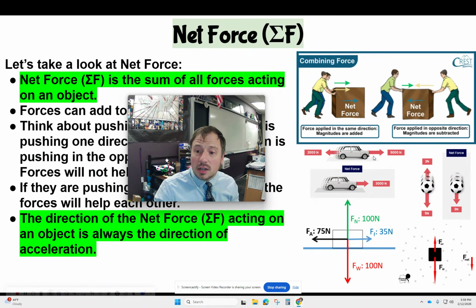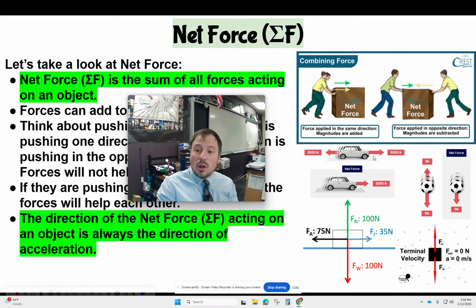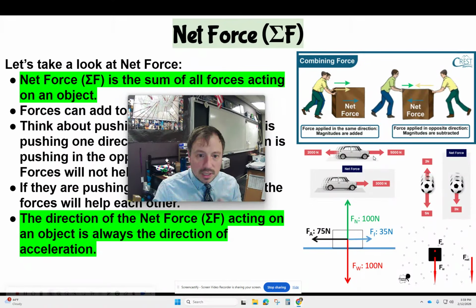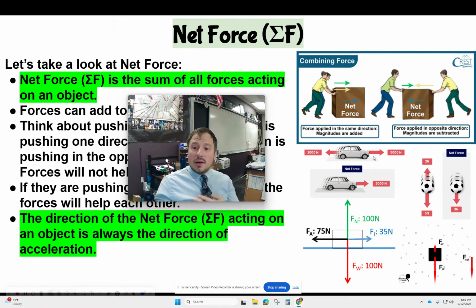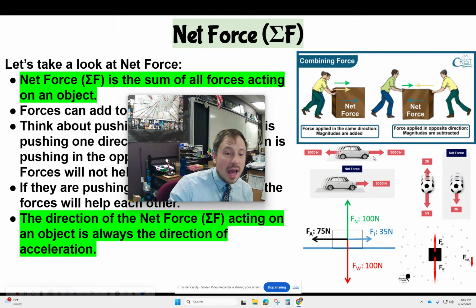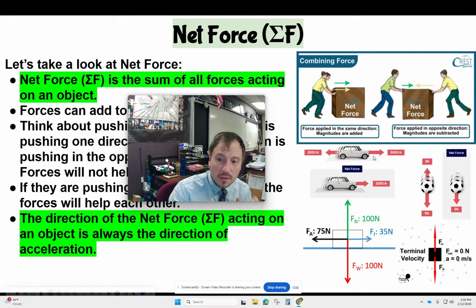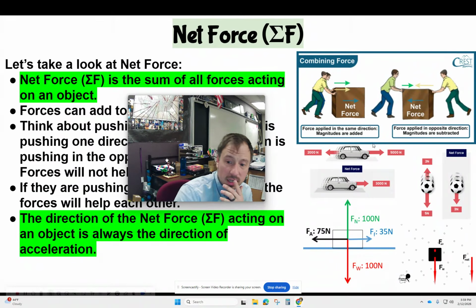If you look at that soccer ball, it's falling through the air. Well, I've got the weight, it's pulling down. I've got air resistance, right? That's 2 newtons. You add them together. My sum of all forces is 3 newtons, and it's accelerating in that direction.